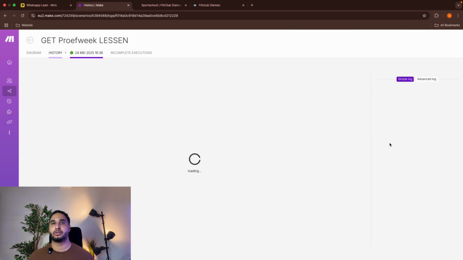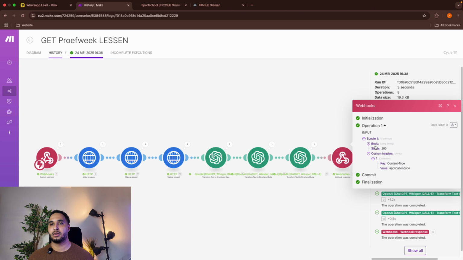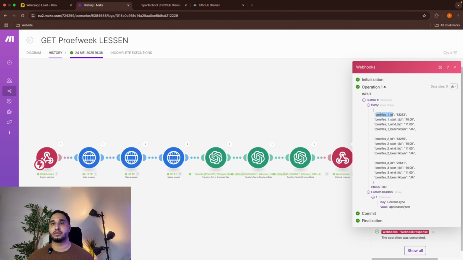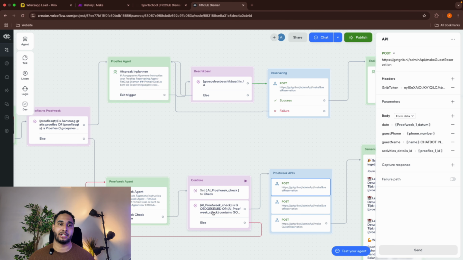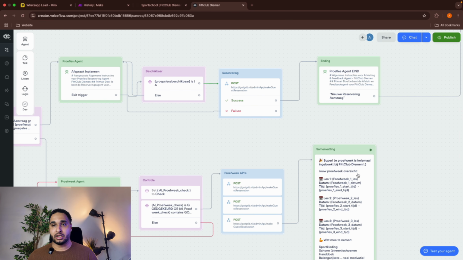Let me also show it to you how it looks in reality without the variable names. So body, you can see the object name and the code, start time, end time, and yes. So all that information will be sent over here. We'll check it, and then if everything was approved, we'll make the API call for lesson 1, lesson 2, and lesson 3. So everything is the same except the variable.